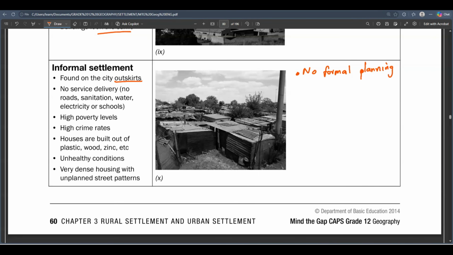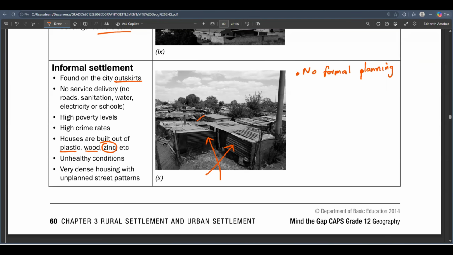But the informal settlements, what do we usually call them? Imikhukhu. Yes, we call them imikhukhu. So imikhukhu is known as an informal settlement. At that place, the houses are usually built out of plastic, wood, and usually corrugated zinc. You can just see that this is zinc, this is zinc, and it's making up the house. So it's an informal settlement, right?